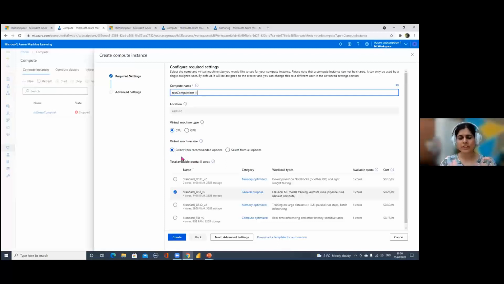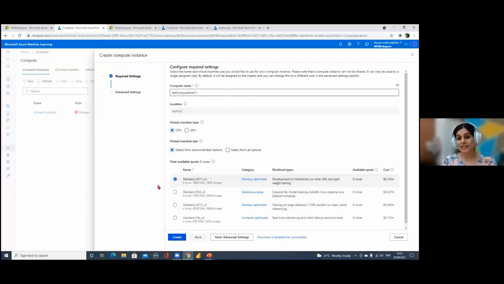And for the VM, I'm going with the recommended options, but changing it to a more memory optimized one, because this option is better if you're trying to do some light testing, not heavy processing. So I'll just select the basic ones because I'm just testing a few things here. And once I hit create, it will create the compute instance for me.